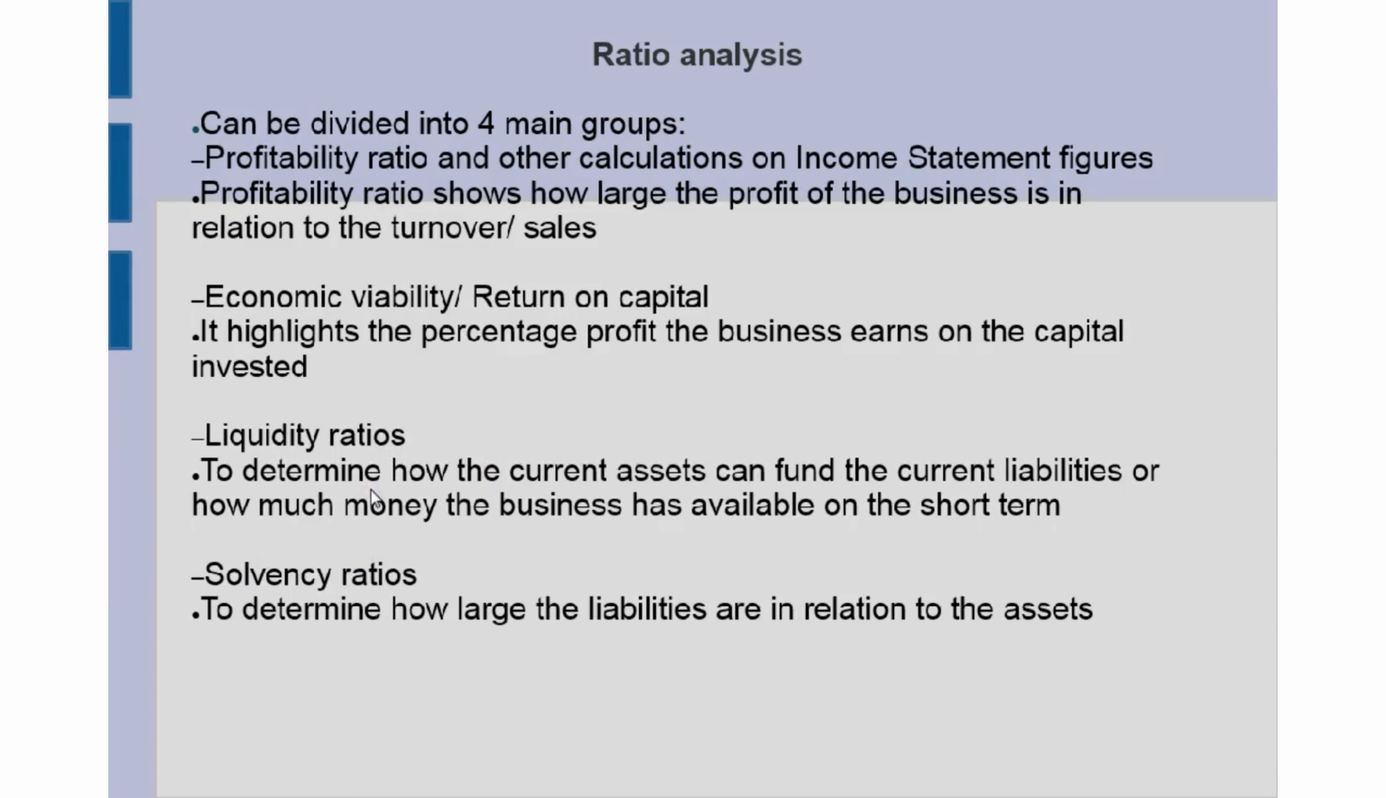The solvency ratio is then the fourth group that you need to know about, and this will be to determine how large the liabilities are in relation to the assets. You know that a business can go insolvent if the liabilities are too large. So that's what a business needs to know and needs to calculate.